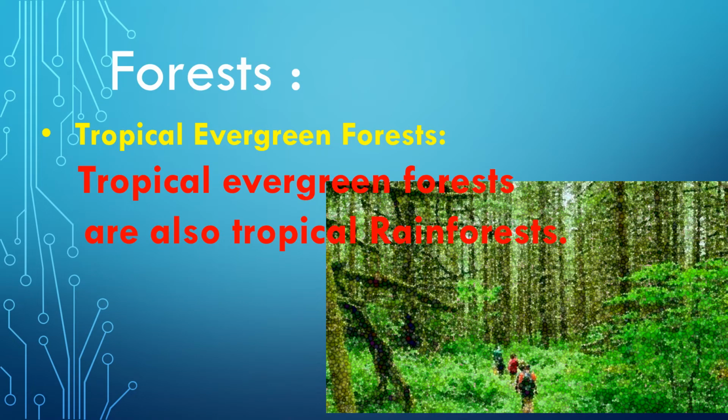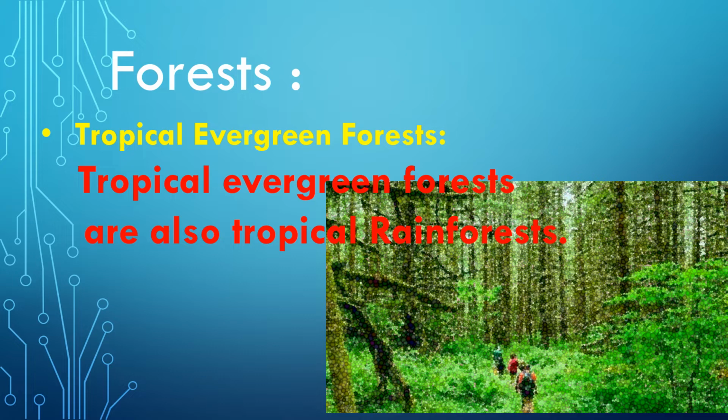Now, the first one is forest. Tropical evergreen forest, right? This is the first type of forest. Forests are the closed formation of trees growing together at a particular place. A true forest is one in which the trees grow so close to one another that their canopies touch. The forests of the world are broadly classified into six types, and the first one is tropical evergreen forest. Tropical evergreen forests are also called tropical rainforest.